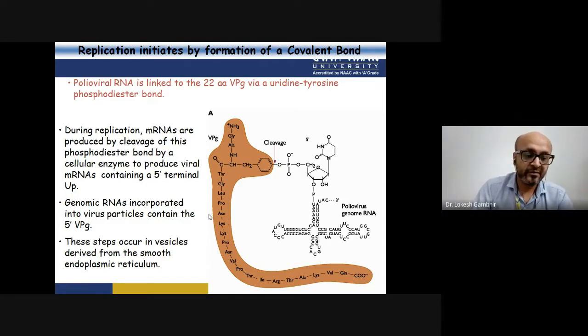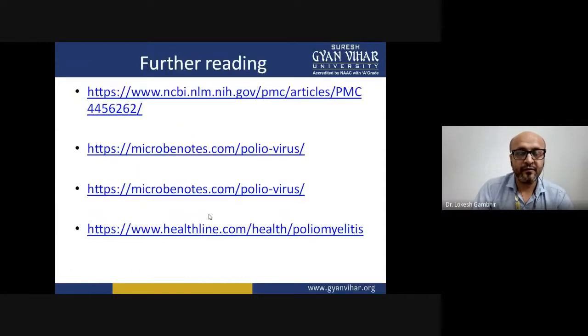So, what we have established till now is how the virus is attaching, how it is going inside the cell, and how that VPg is getting cleaved. The next phase will show us how exactly the replication cycle is going on, how the pathogenesis of polio occurs, and how CNS impairment sets in.